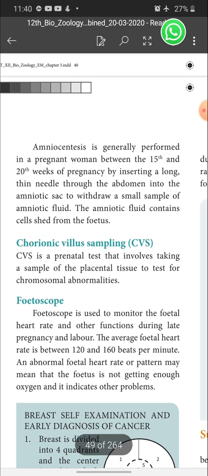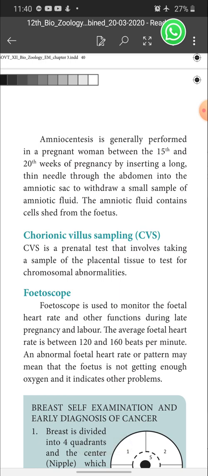Then next one is chorionic villus sampling, that is called CVS, a prenatal test that involves taking a sample of the placental tissues to test for chromosomal abnormalities. Next one is fetoscope, which is used to monitor the fetal heart rate and other functions during late pregnancy and labor.